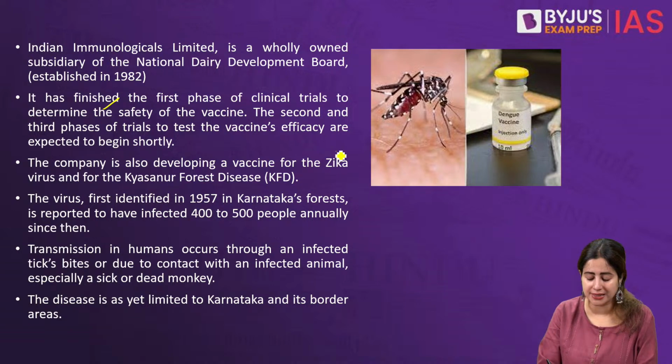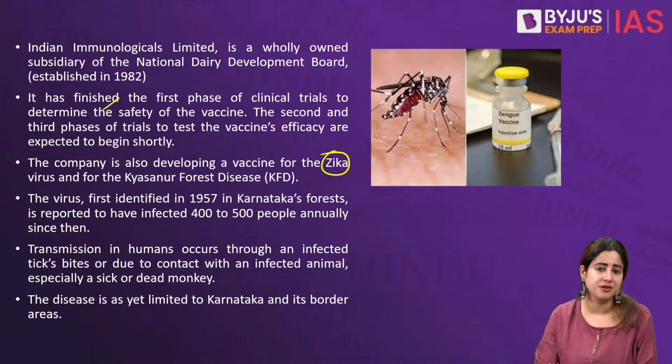For example, also against the Zika virus. Once again, a vector-borne disease, also sometimes causing disabilities in the unborn fetus of pregnant women. So quite dangerous. Similarly, recently in the news we spoke about KFD, or Kyasanur Forest Disease, that was manifesting in people living in the forested regions of Kerala, Tamil Nadu, and Karnataka typically. It was a disease happening due to tick bites. So this company is also now developing vaccinations for both these diseases.